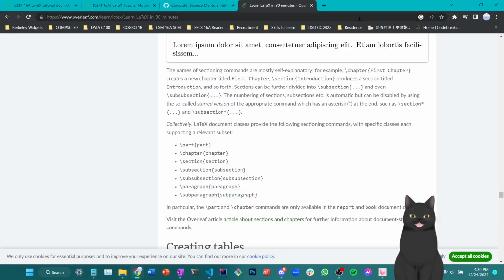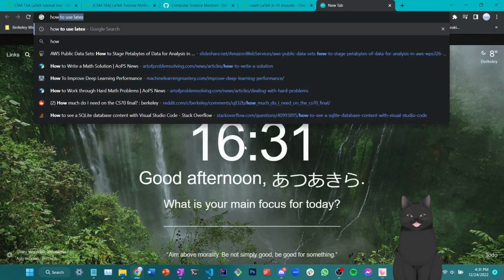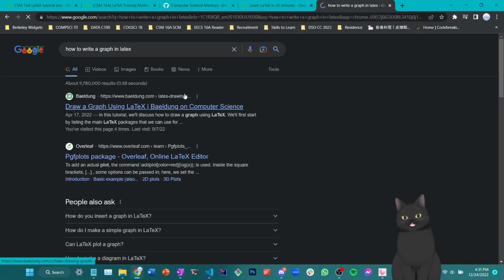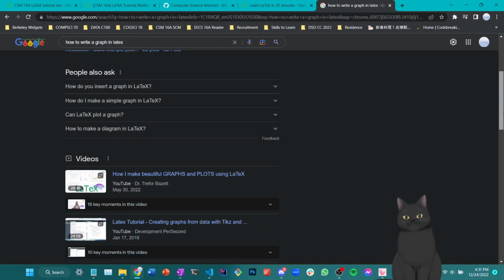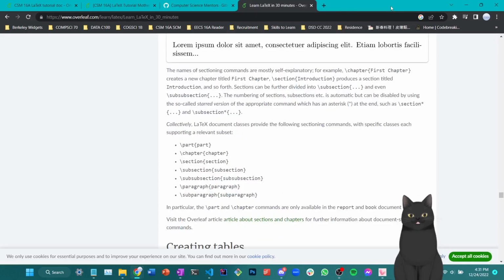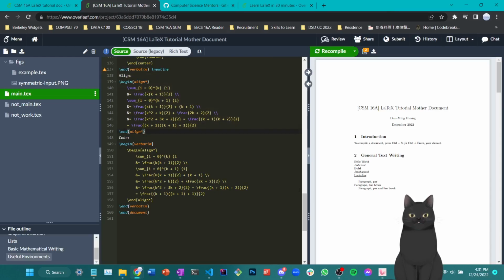For example, when I would like to ask about how to make a graph in LaTeX, I can just search up how to write a graph in LaTeX. And I'll find a couple of tutorials helping me on how to write graphs in LaTeX, which honestly is how I learned the most about how to write LaTeX. Alright, so that's a summary of resources that I personally have used when trying to learn LaTeX.